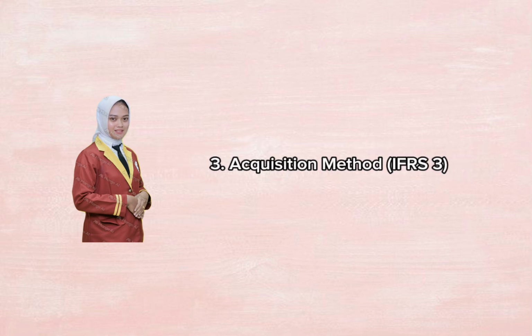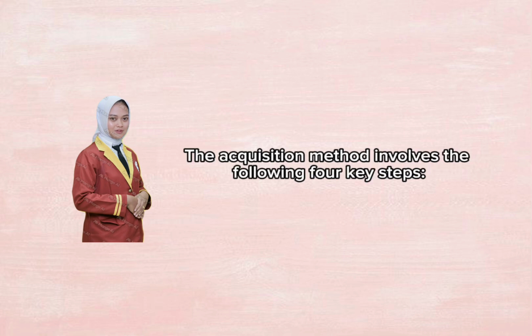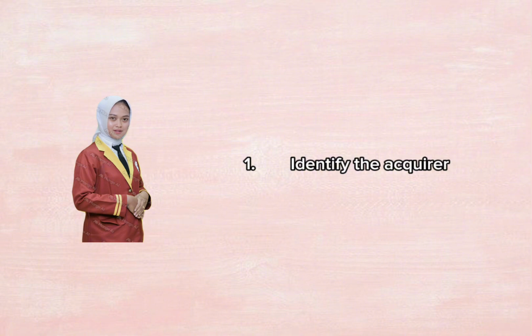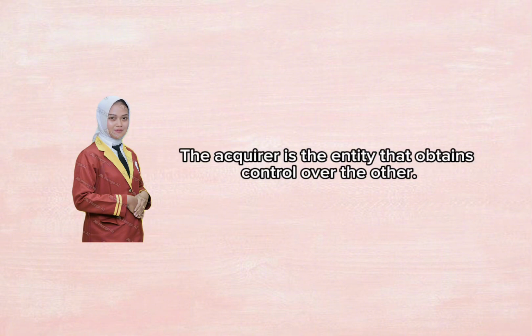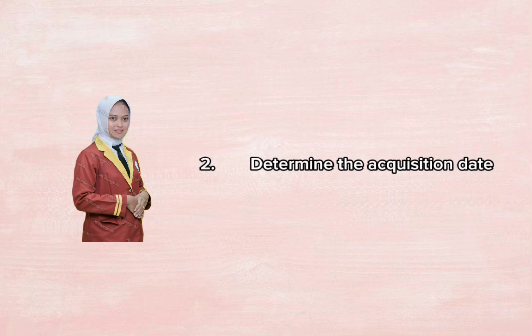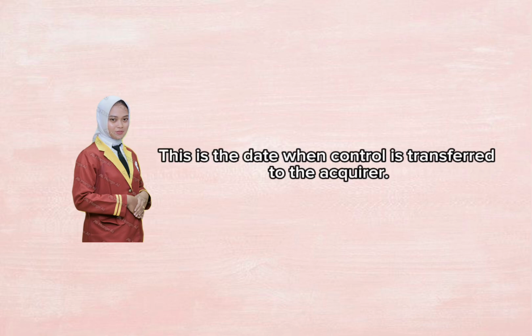3. Acquisition method. IFRS 3. The acquisition method involves the following 4 key steps. 1. Identify the acquirer. The acquirer is the entity that obtains control over the other. 2. Determine the acquisition date. This is the date when control is transferred to the acquirer.